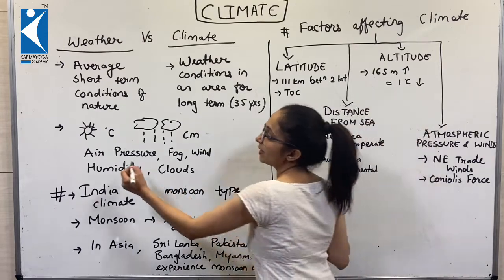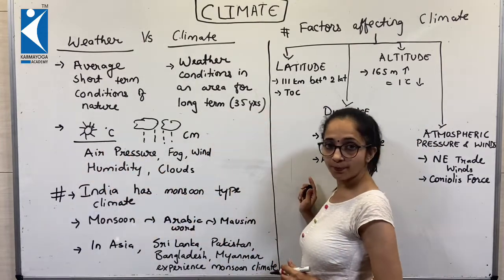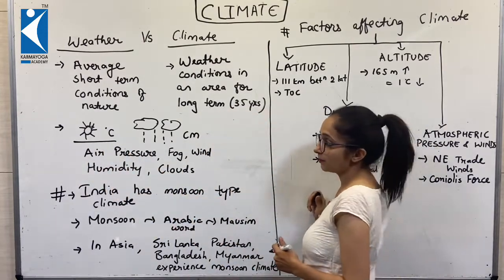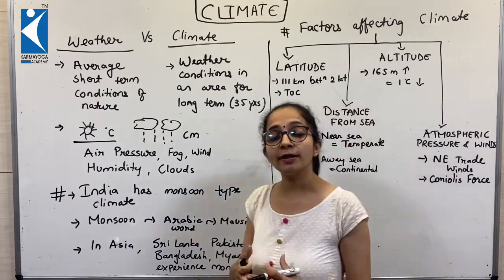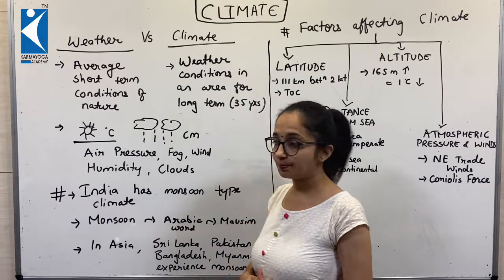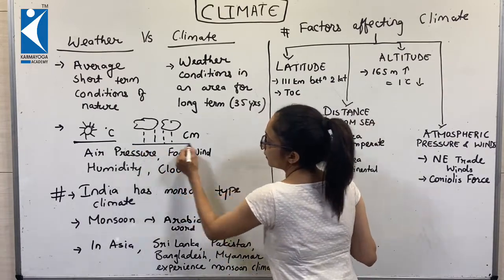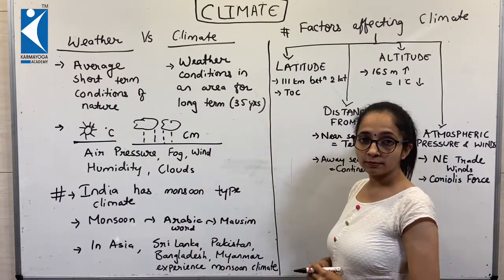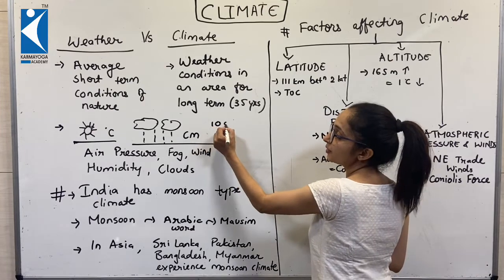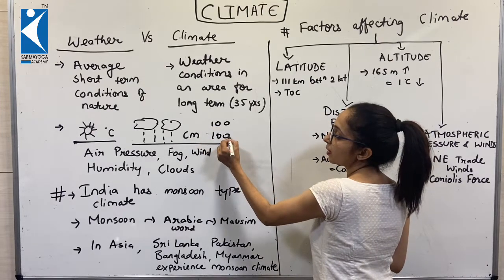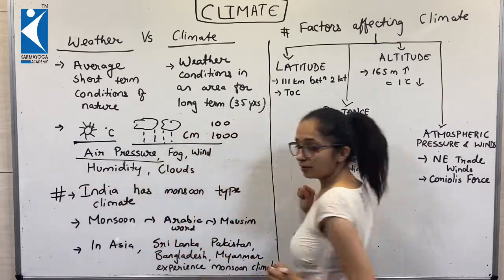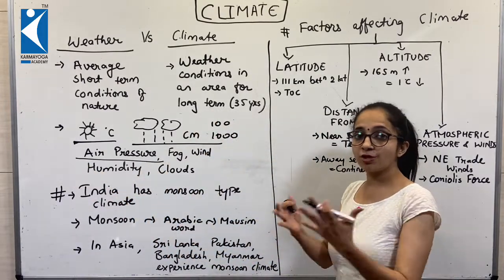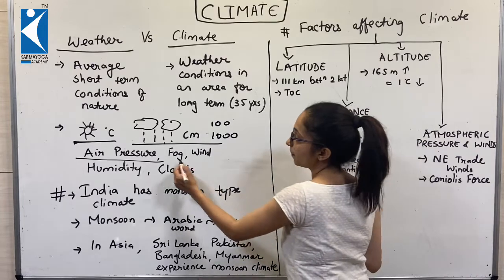So, sunshine, measured in degrees Celsius; if the sunshine is high, we also call it insolation. The rain, whether it is 100 centimeters or 1000 centimeters. Air pressure, high pressure or low pressure.